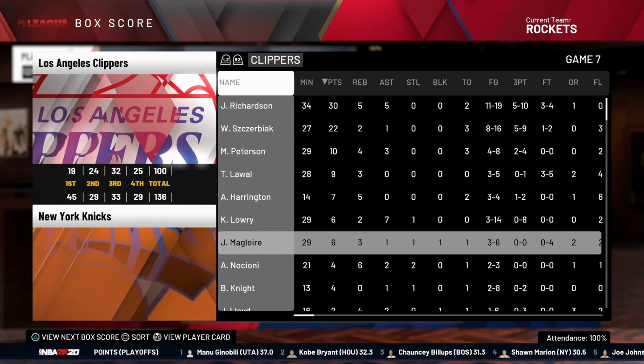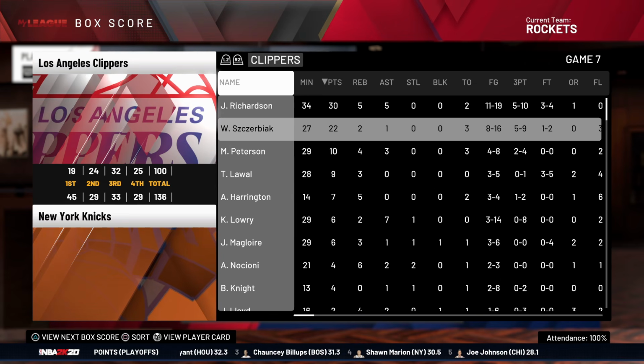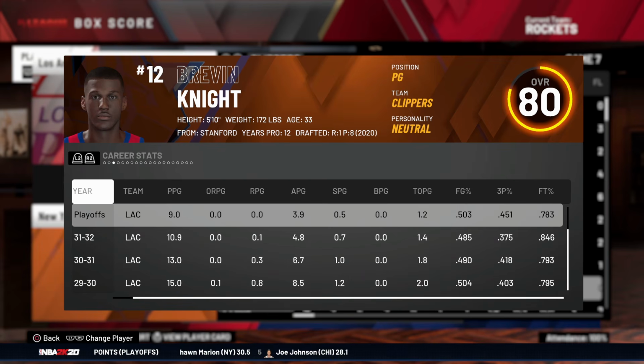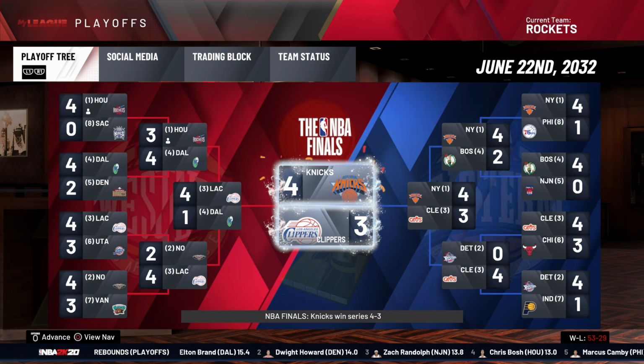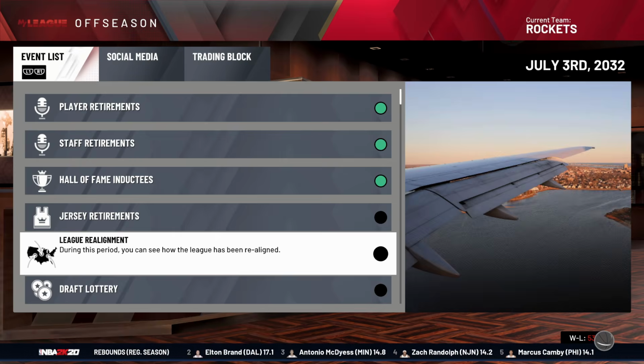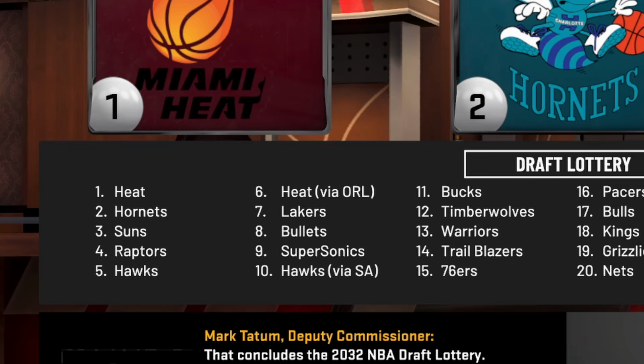Clippers went to the finals with Andres Nocioni and Kyle Lowry, Al Harrington, Wally Szczerbiak, Jason Richardson. Is that Brent? No, it's Brevin Knight. Brandon Knight's not drafted for like another 6 years. Well then, there goes that playoff run. Grant Hill retired after 29 years pro. Yeah, I know that doesn't make sense, but whatever. Deal with it. The Heat still suck ever since Alonzo left. They even took a fellow Floridian first-round draft pick.